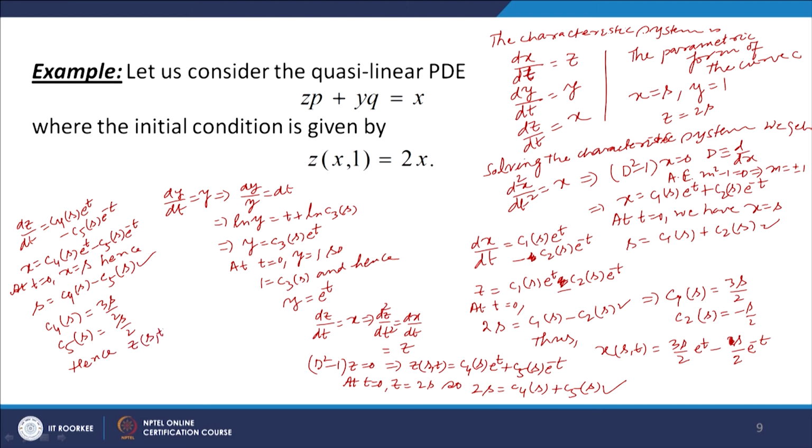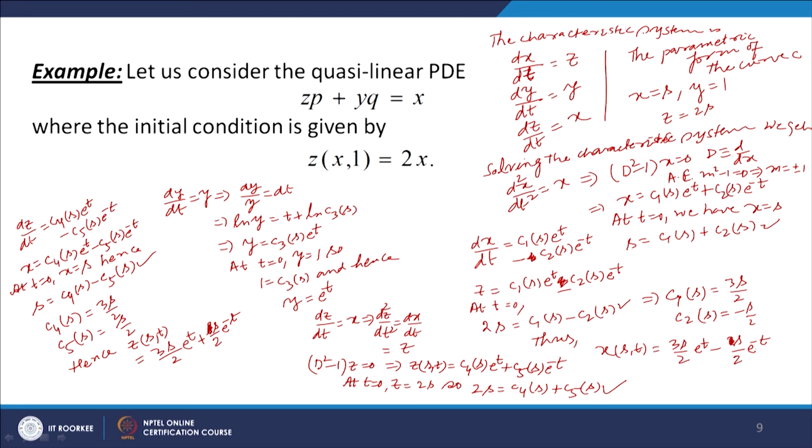and so z(s,t) will be equal to 3s by 2 e to the power t plus s by 2 e to the power minus t. Okay, so we have got the values of x(s,t), y(s,t), z(s,t) as functions of s and t. Let us now solve them to determine s as a function of x and y, and t also as a function of x and y.